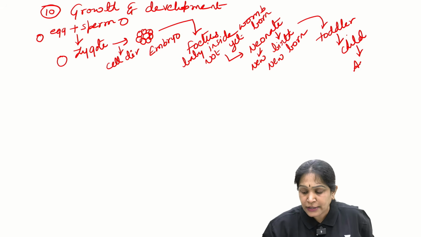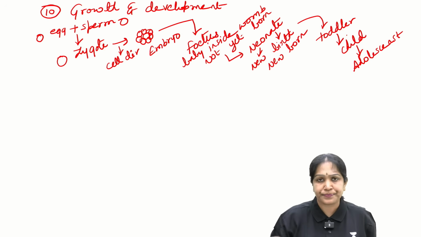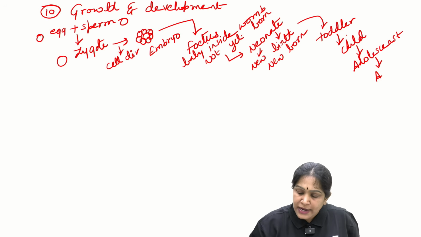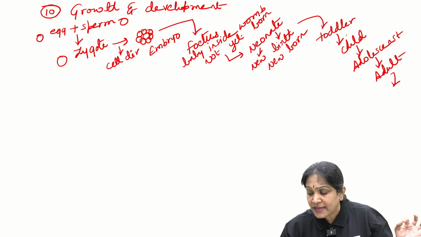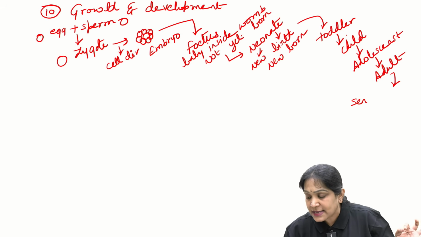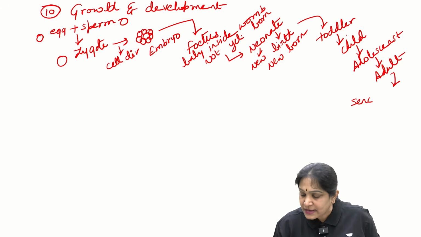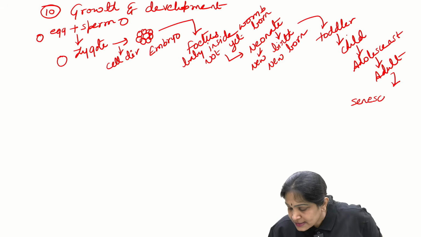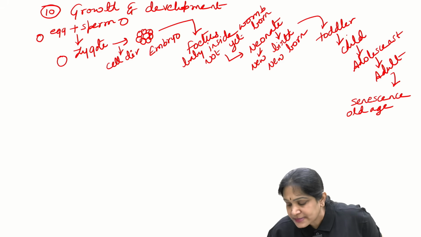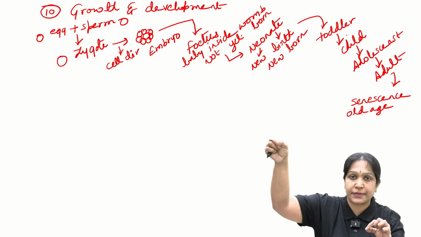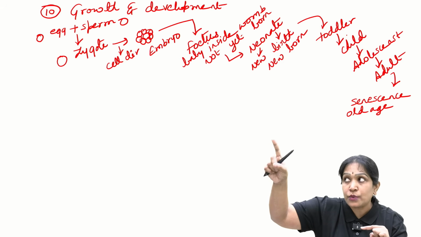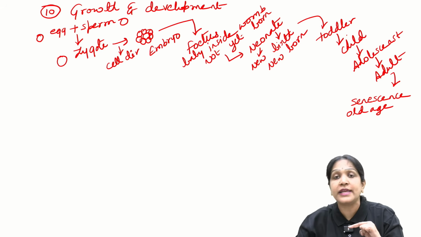Child will grow into an adolescent. Adolescent means a teenager. Adolescent will grow into an adult. After adulthood, next you have another stage called senescence. Memorize this word, senescence. Senescence means old age symptoms, deterioration. Till adulthood it is positive growth, and after adulthood it is negative growth, deterioration.